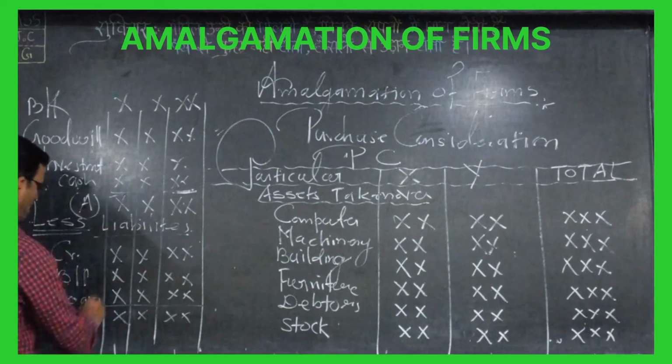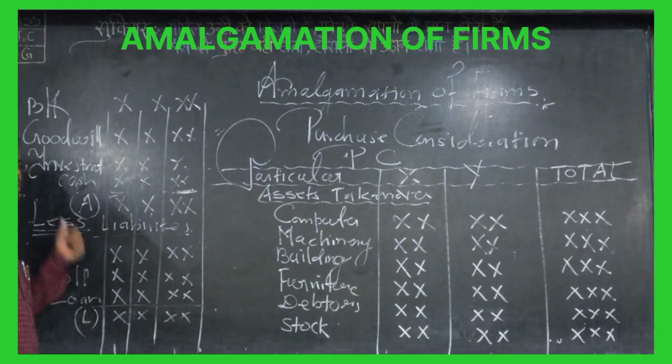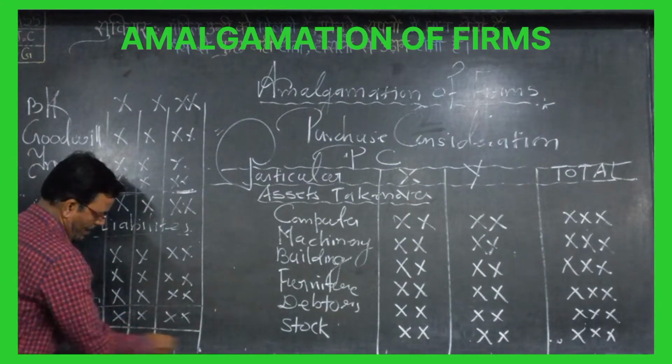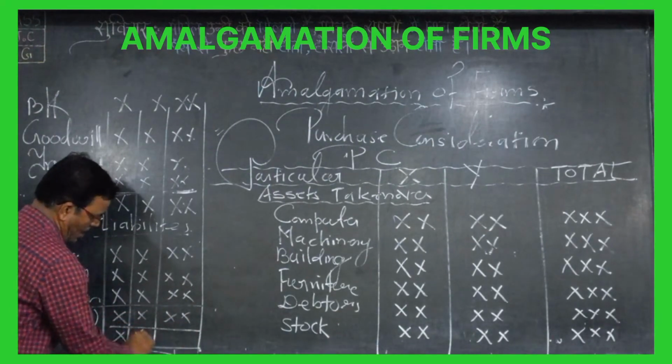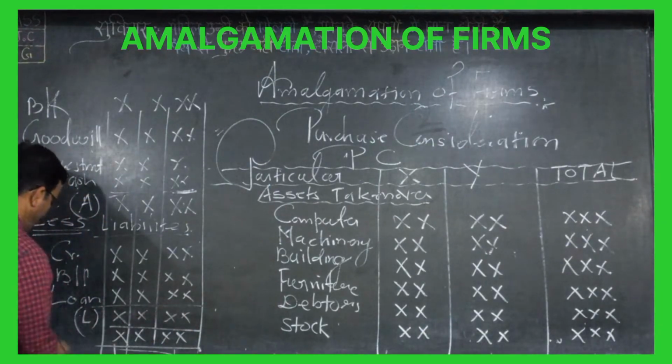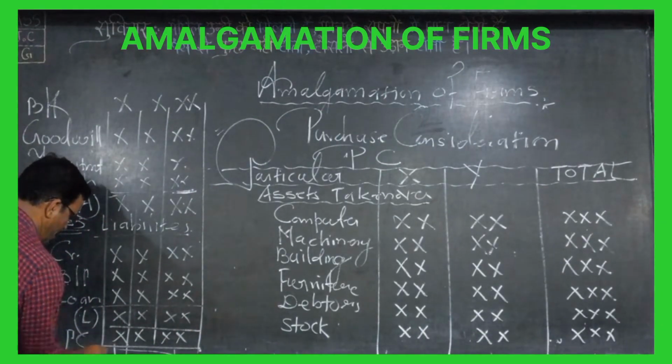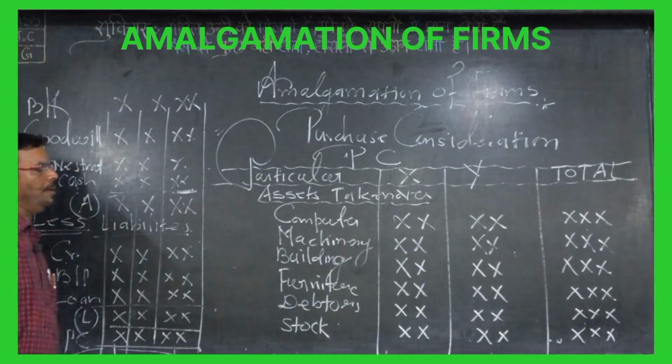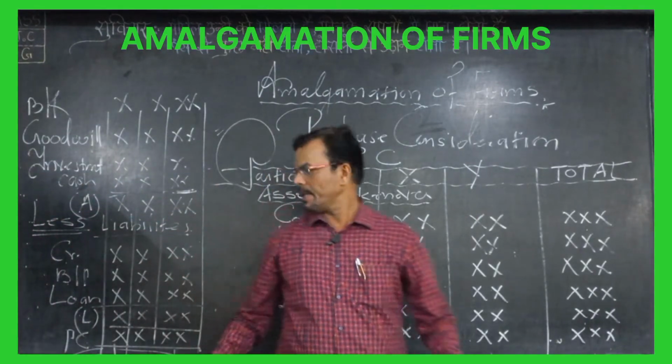A for assets, L for liabilities. So assets minus liabilities we call the PC, purchase consideration.